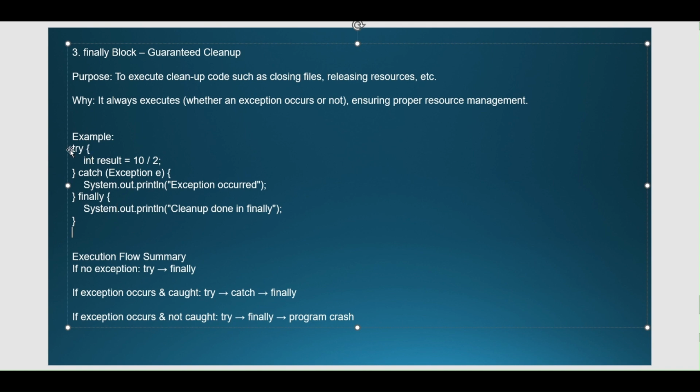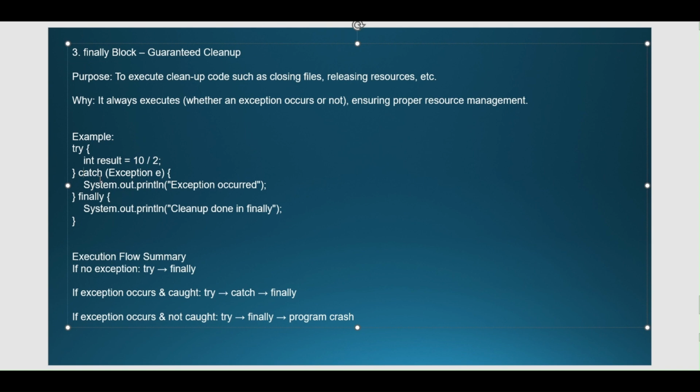The execution flow: first of all, the control will go into the try block and be executed. At the line in which the exception occurs, from here the control will go to the catch block, where we have encountered that this line is causing an exception. From here itself the control will go to the catch block.